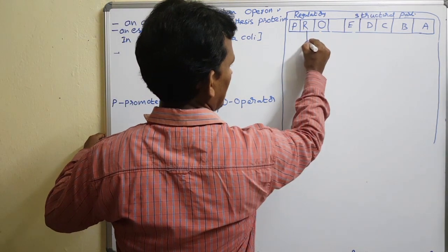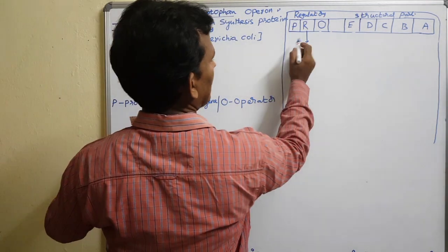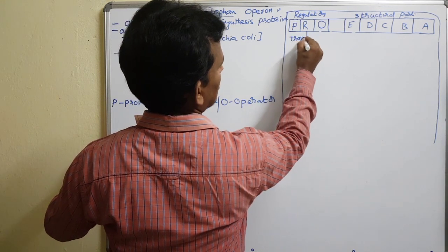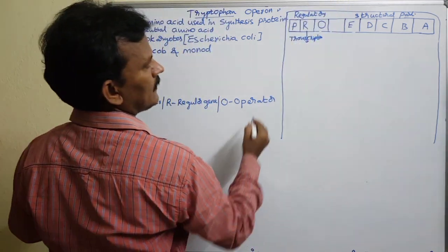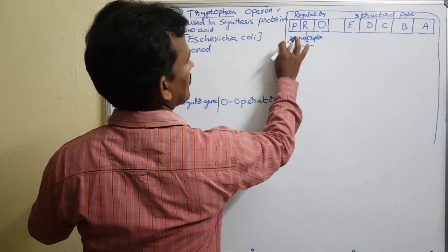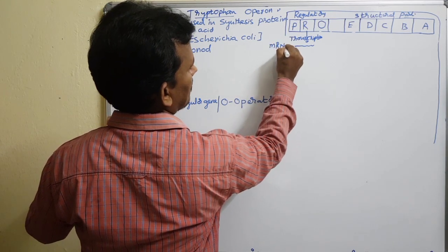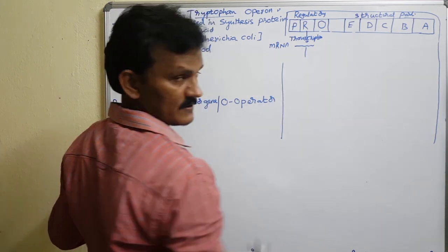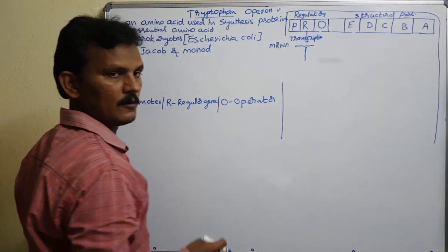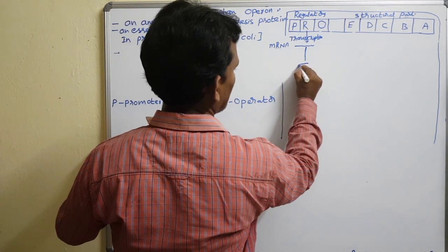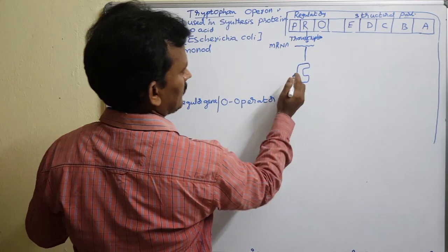The regulator gene, under transcription and translation, produces a protein. Under the transcription process, it produces mRNA, messenger RNA. Under the translation process, it produces the protein, in the form of an enzyme.